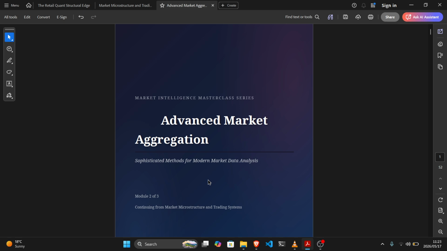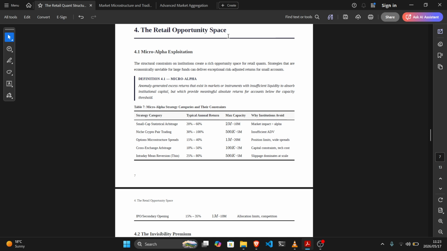The retail opportunity space. Micro-alpha exploitation. The structural constraints on institutions create a rich opportunity space for retail quant. Strategies that are economically unviable for large funds can deliver exceptional risk-adjusted returns for small accounts. Definition 4.1 Micro-alpha. Anomaly generated excess returns that exist in markets or instruments with insufficient liquidity to absorb institutional capital, but which provide meaningful absolute returns for accounts below the capacity threshold.